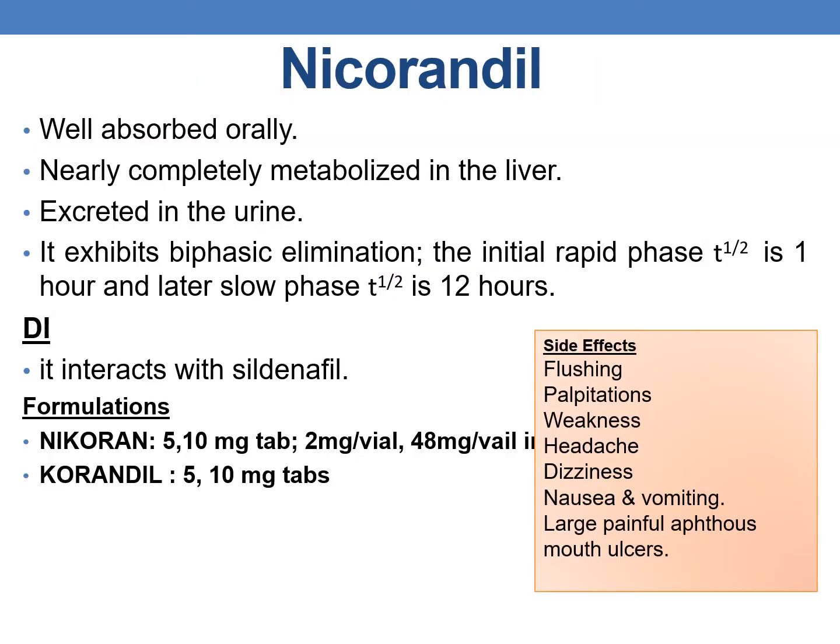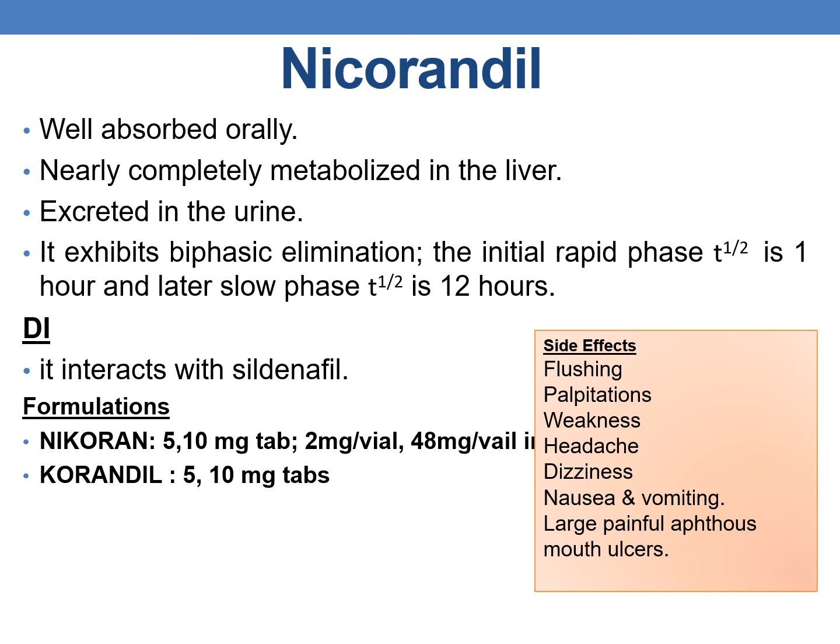Coming to the pharmacokinetics, it is well absorbed orally and nearly completely metabolized in the liver. It is excreted in urine and exhibits a biphasic elimination. The initial rapid half-life is 1 hour and the later slow phase half-life is 12 hours. Regarding drug interactions, it interacts with sildenafil.